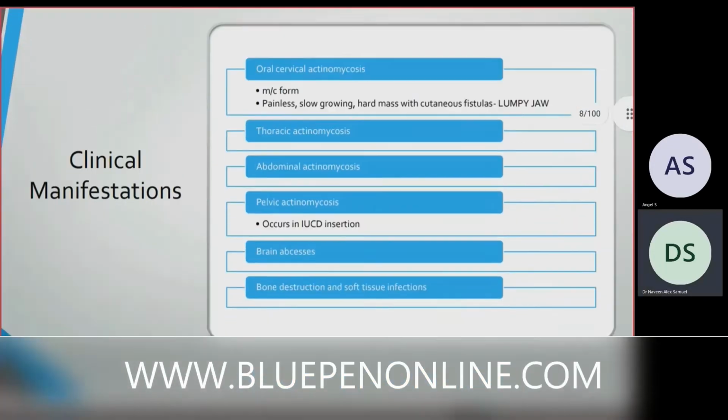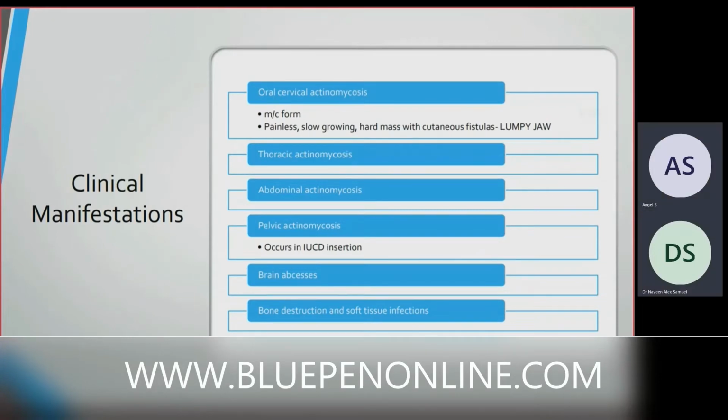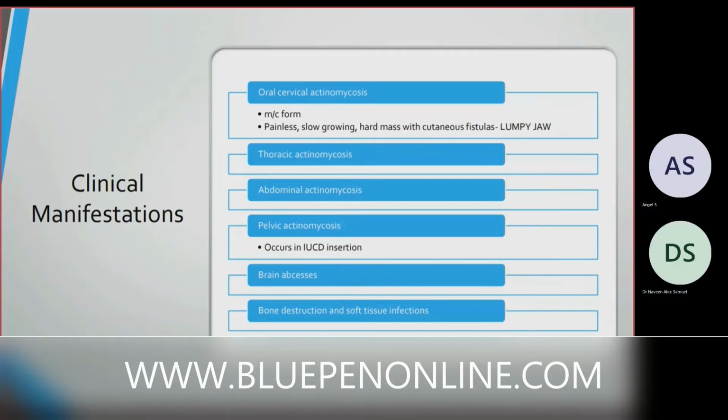So what are the clinical manifestations? Oral cervical actinomycosis is the most common form. It is a painless, slow-growing hard mass with cutaneous fistula. That is lumpy jaw. It's called lumpy jaw. You have heard about lumpy jaw, right? Not yet.